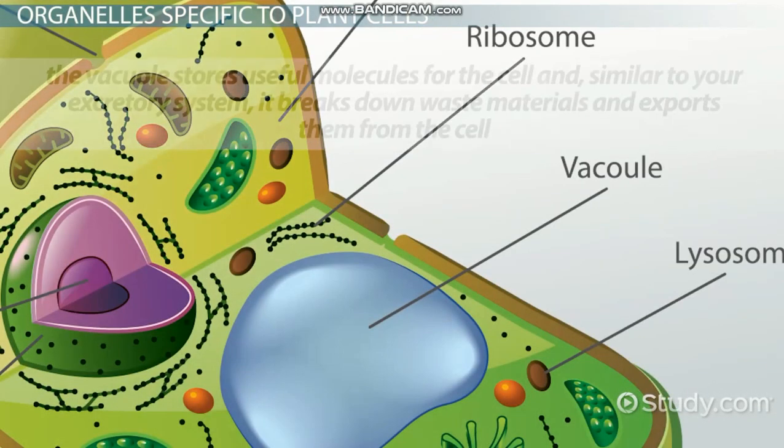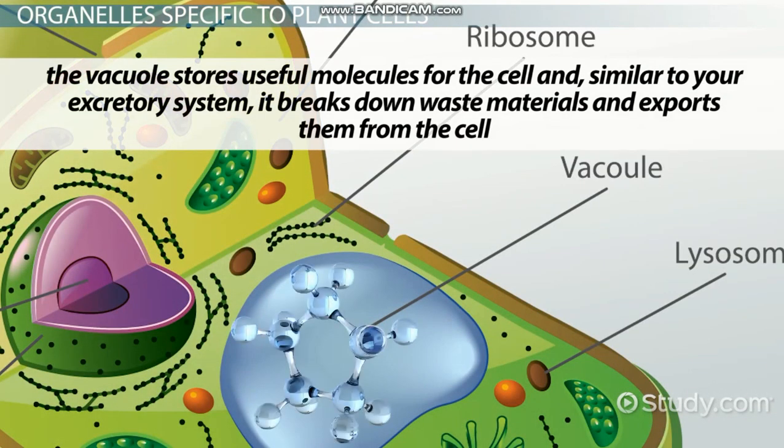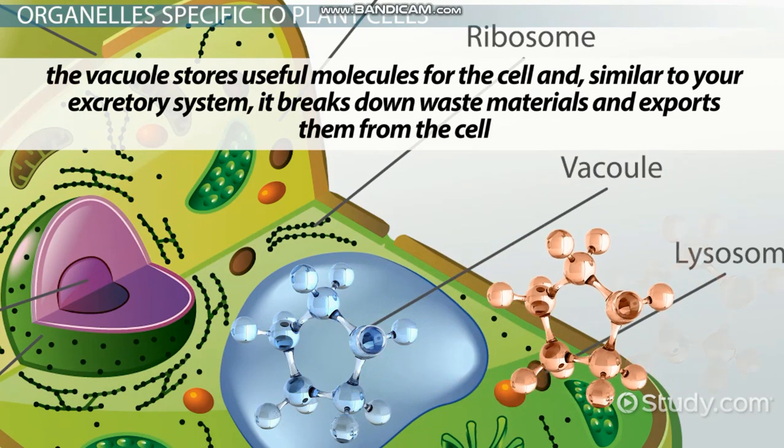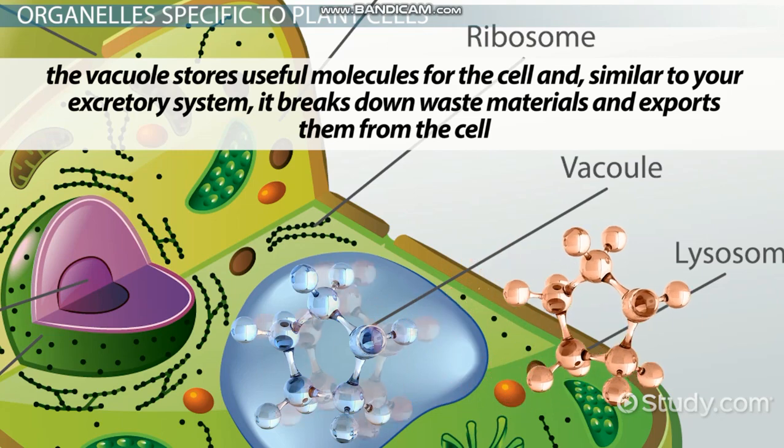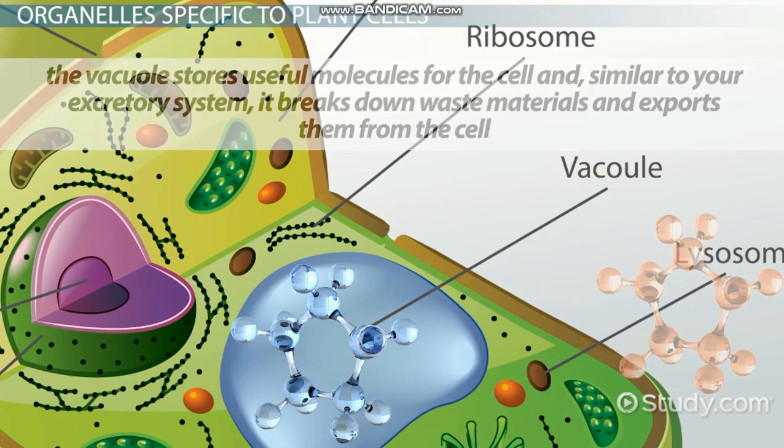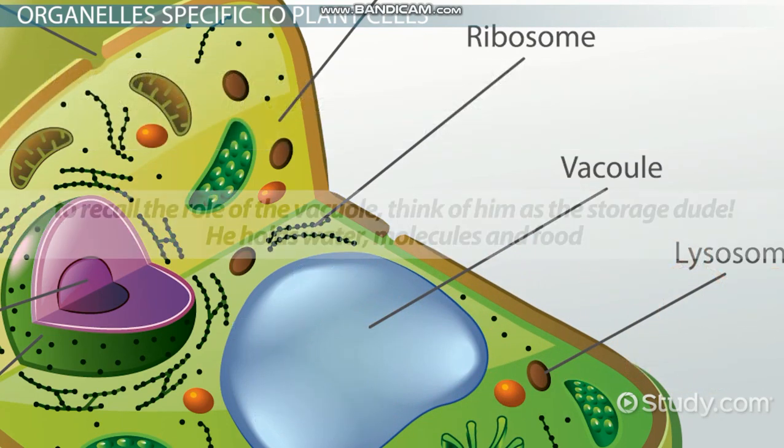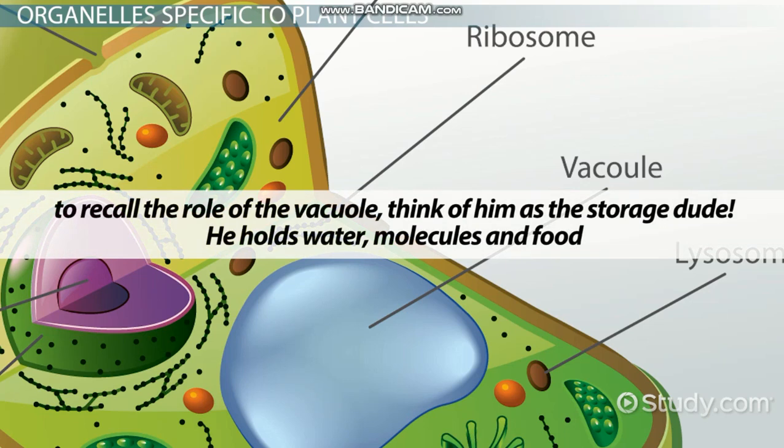In addition to storing water, the vacuole stores useful molecules for the cell, and, similar to your excretory system, it breaks down waste materials and exports them from the cell. A silly rhyme for remembering this is, to recall the role of the vacuole, think of him as the storage dude. He holds water, molecules, and food.